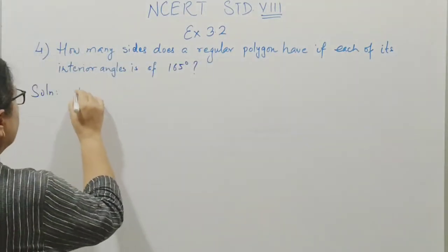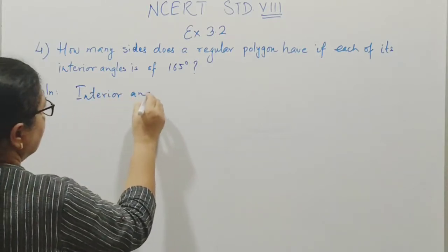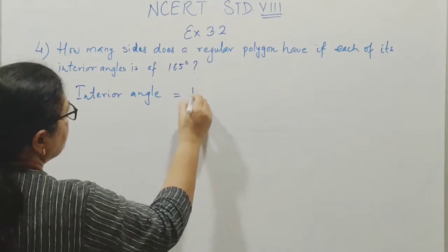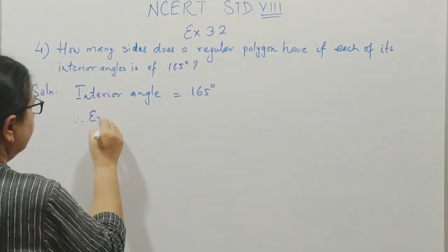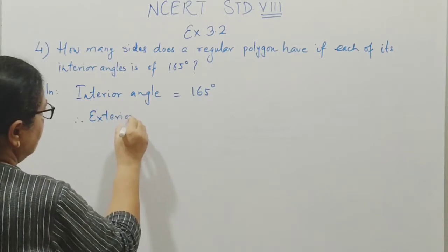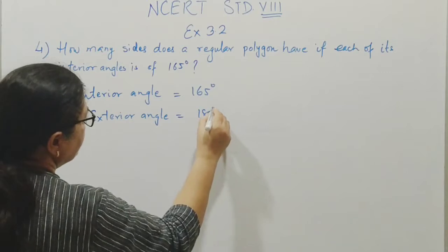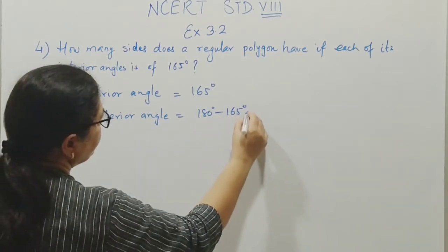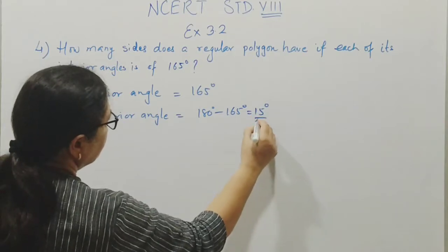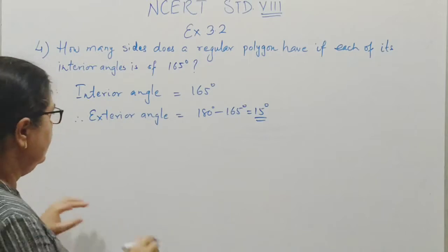Therefore interior angle is equal to 165 degree. Therefore exterior angle is equal to 180 degree minus 165 degree, that is 15 degree, because exterior and interior angles are supplementary.